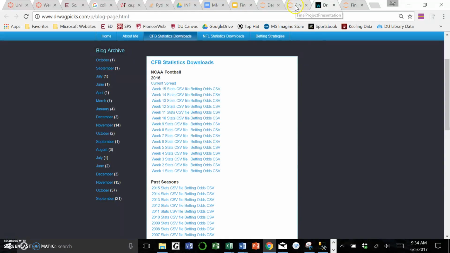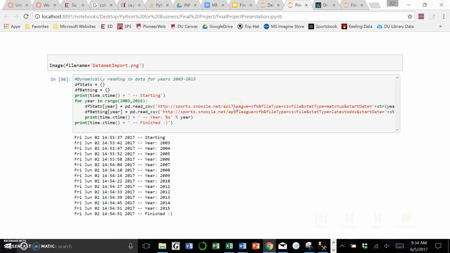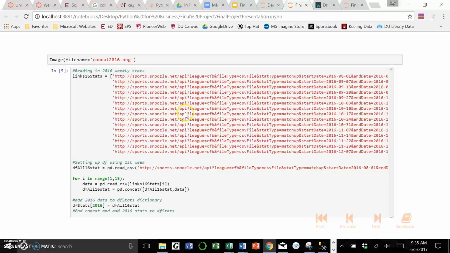What I had to do there was kind of fun. Reading in the data from 2003 to 15, broken down by separate years, was pretty fun. No big deal. I dynamically read them in by creating a blank dictionary. I used the time codes to print out when each year was finished, and here's that happening. But for 2016, as it was broken down by weeks, I had to be a little less creative, unfortunately.